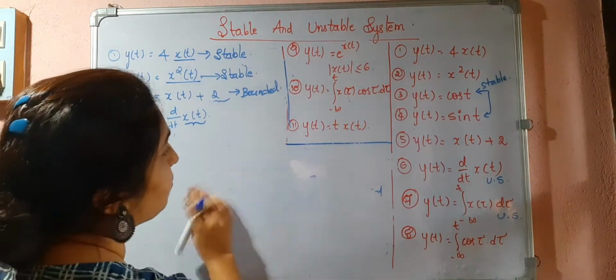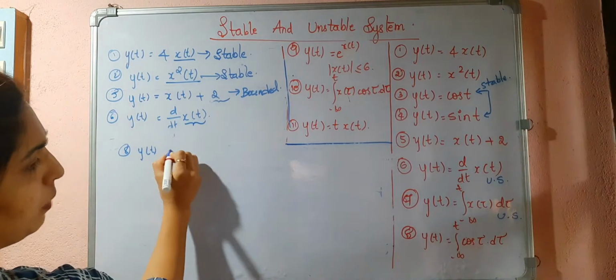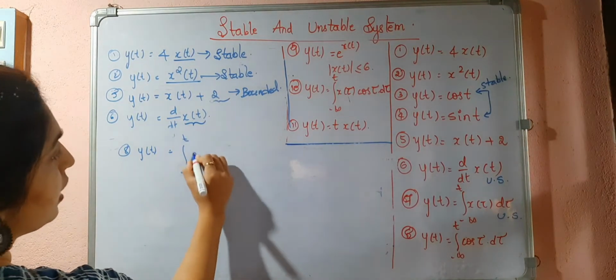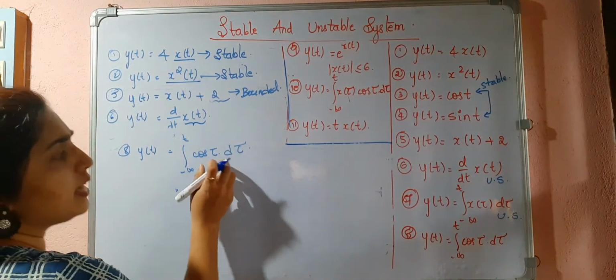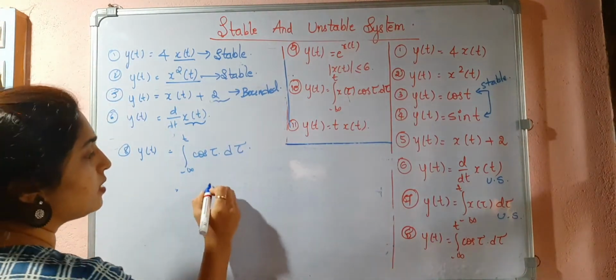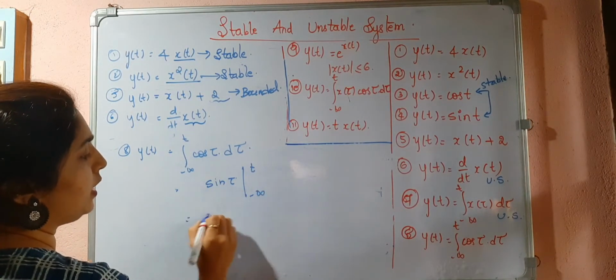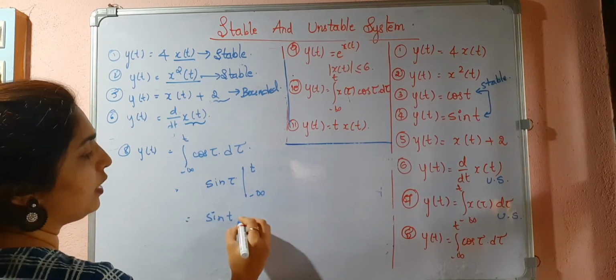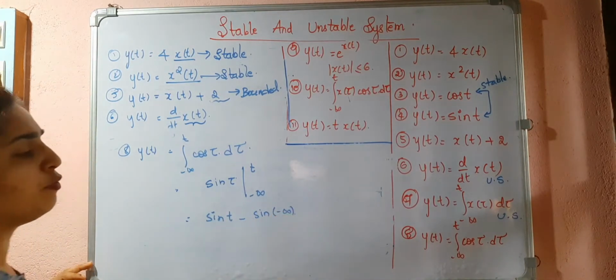Next is y of t is equal to integral from minus infinity to t of cos tau d tau. Okay, so what is the integration of cos? It is sine. Sine tau from minus infinity to t: sine t, and here you have minus of sine of minus infinity.